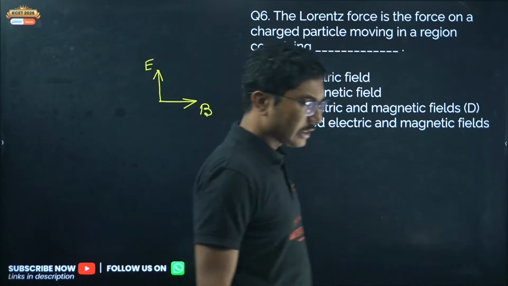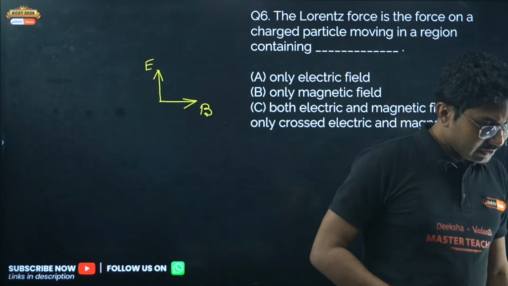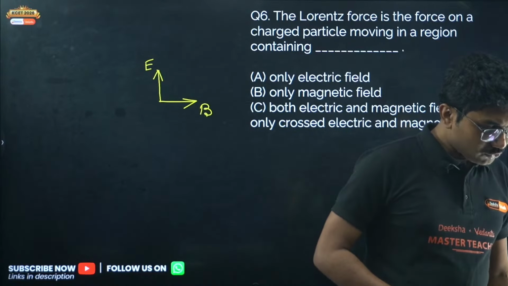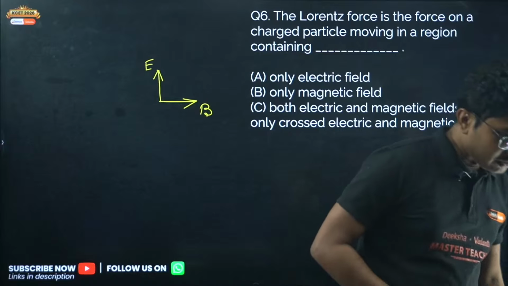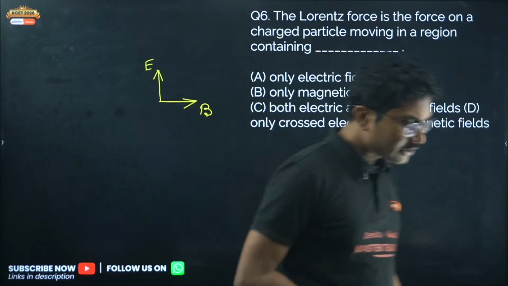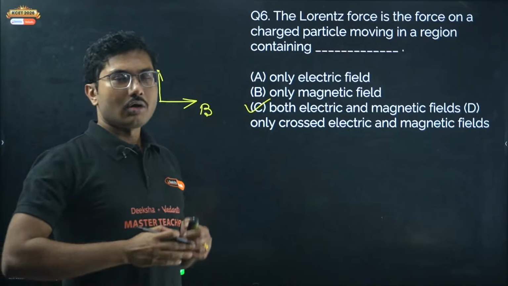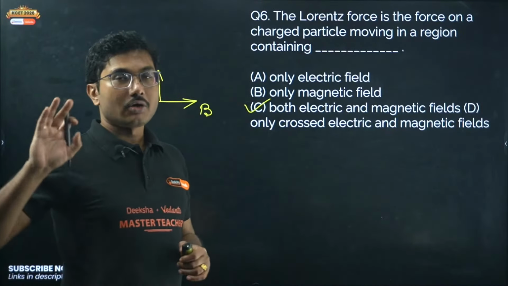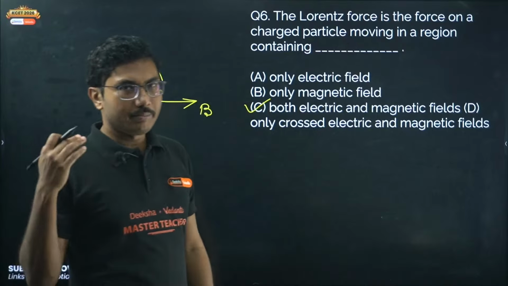Now which of them is correct? Yes, everyone is correct. Option C, both electric and magnetic field. There is no such requirement of crossed fields, and crossed fields are not required. Even if they are parallel, Lorentz force will be there.